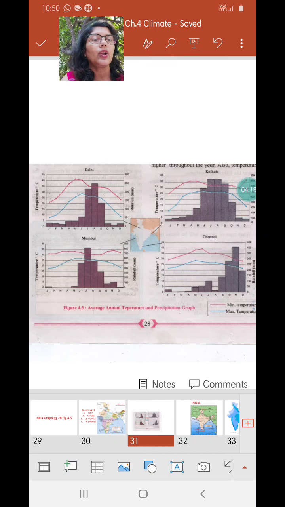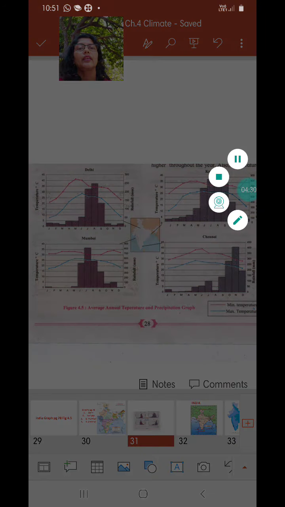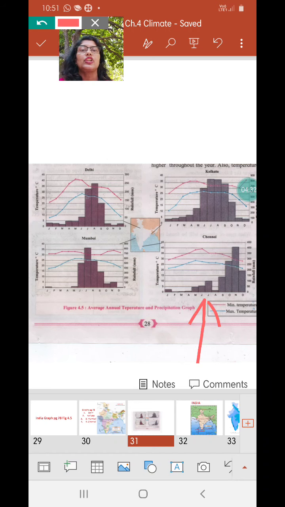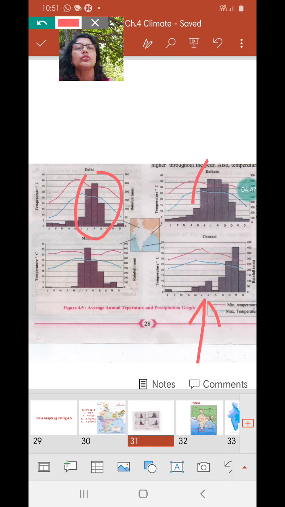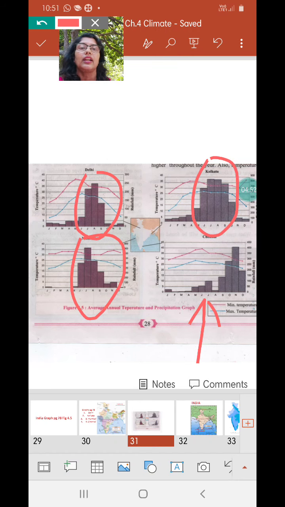The first question is, what difference do you find in the rainy season of Chennai and other cities of India, and why? Now Chennai is this one, the last one, showing the temperature rainfall graph. Now if you look at all the other 3 cities, that is Delhi, Kolkata and Mumbai, you find the rainfall in the month of June, July, August and September. Here also you find rainfall in June, July, August, September in Kolkata, and here also June, July, August, September.